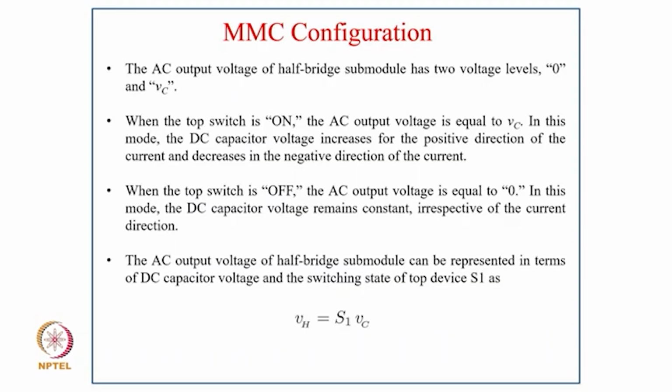So the AC output voltage of the half bridge submodule has two voltage levels, 0 and VC. When the top switch is on, the AC output voltage is equal to VC, and in this mode the DC capacitor voltage increases for the positive direction of the current and decreases in the negative direction of the current.